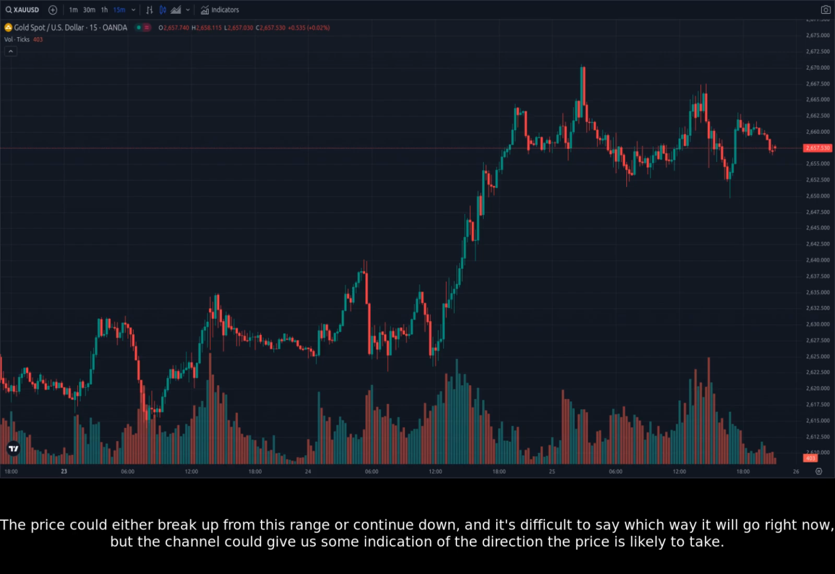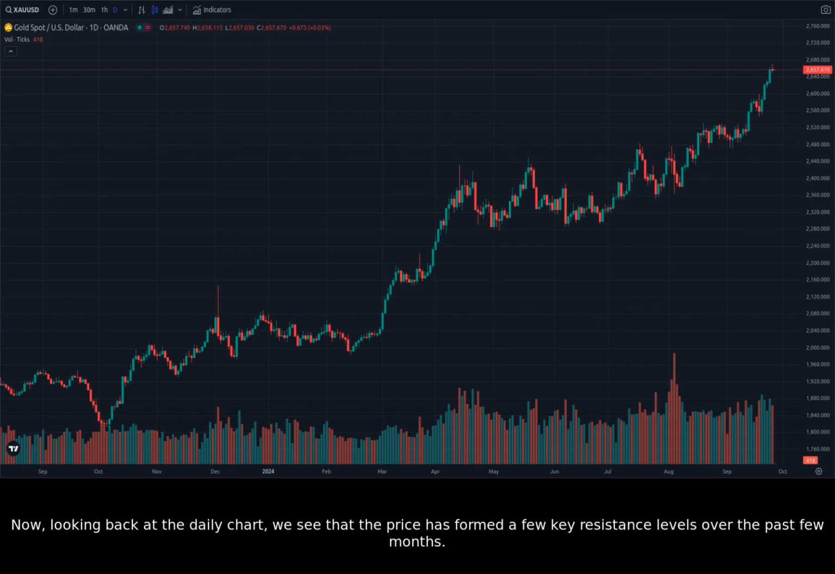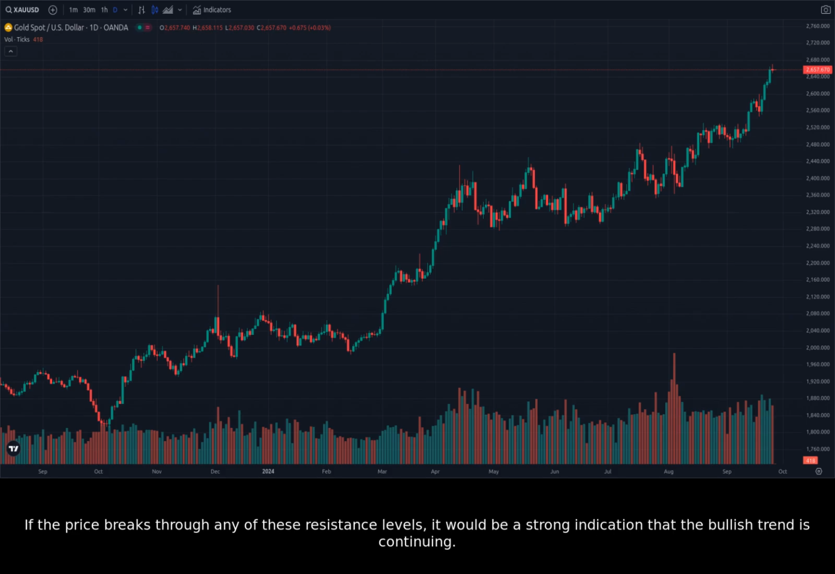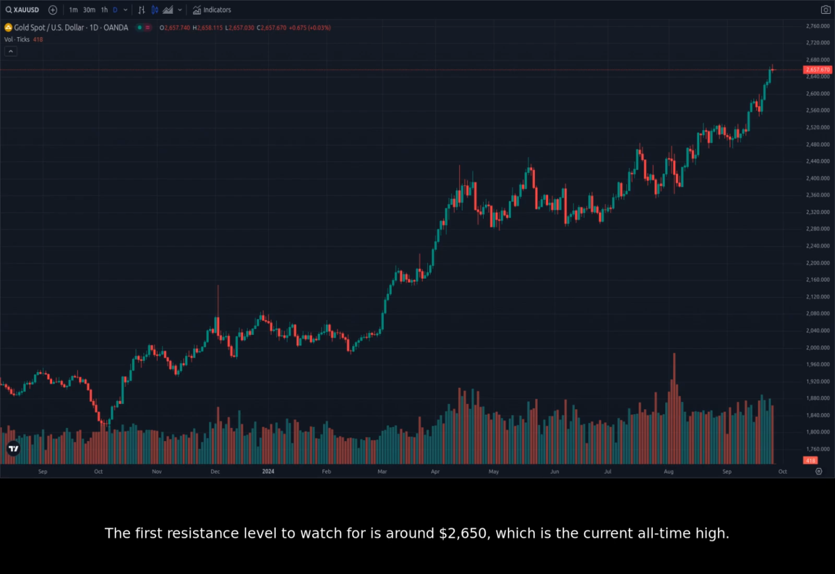Now, looking back at the daily chart, we see that the price has formed a few key resistance levels over the past few months. These resistance levels are important because they're likely to act as barriers to the price's upward movement. If the price breaks through any of these resistance levels, it would be a strong indication that the bullish trend is continuing. The first resistance level to watch for is around $2,650, which is the current all-time high. The second resistance level is around $2,700, which was a previous all-time high.